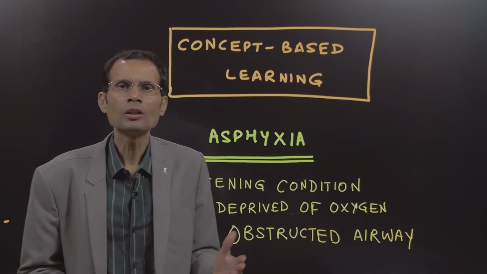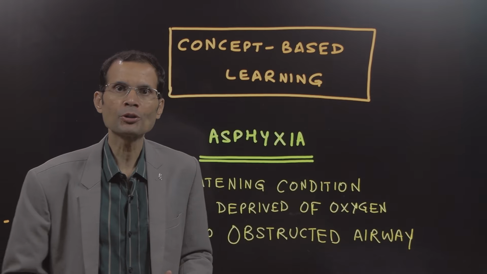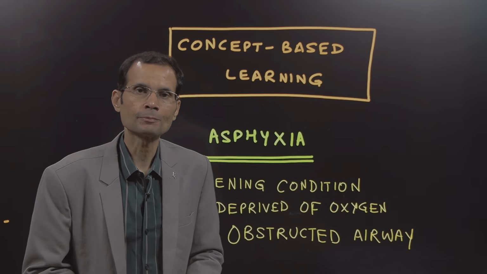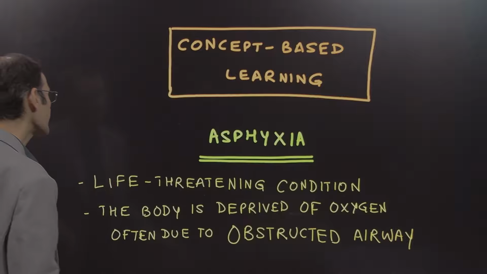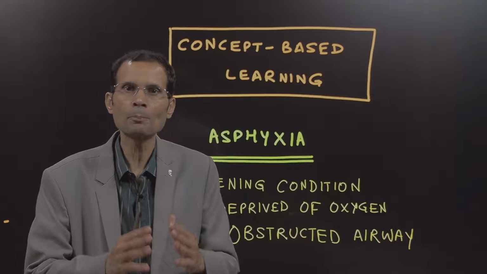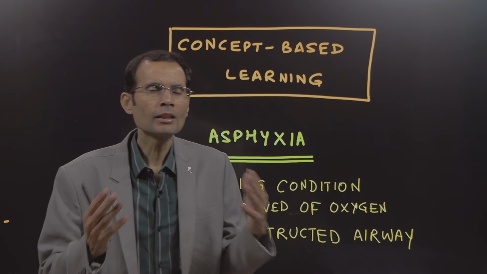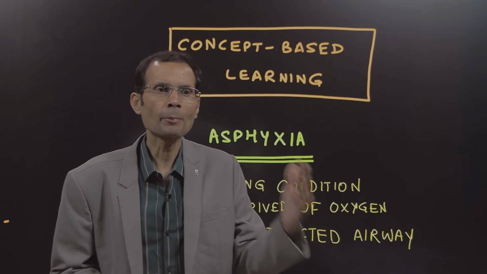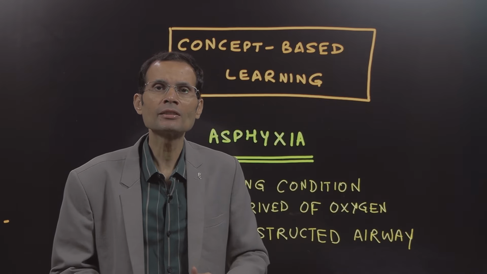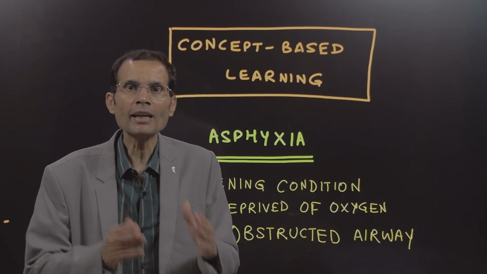But why it's different from hypoxia is because hypoxia can occur gradually, whereas this is a very impending death type of situation. A life-threatening emergency, often due to an obstructed airway. That's the most important part, that the airway has been obstructed. There could be a few reasons for it. It could happen in drowning, strangulation, hanging, or certain gas poisoning like carbon monoxide poisoning, etc.